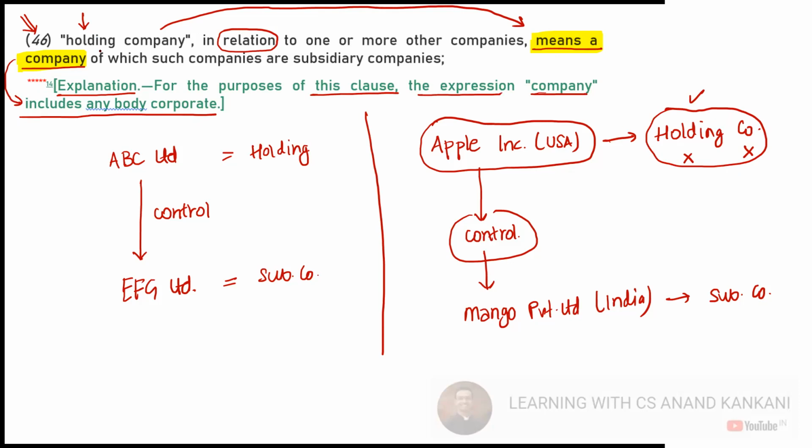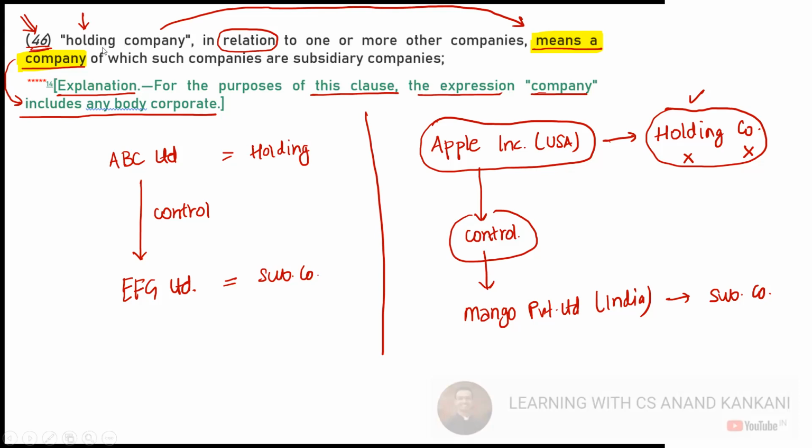So can I say in the entire Companies Act, company also includes body corporate? Answer is no, because this explanation is only for this clause 46. Therefore, we'll say company will include the term body corporate only for clause 46.